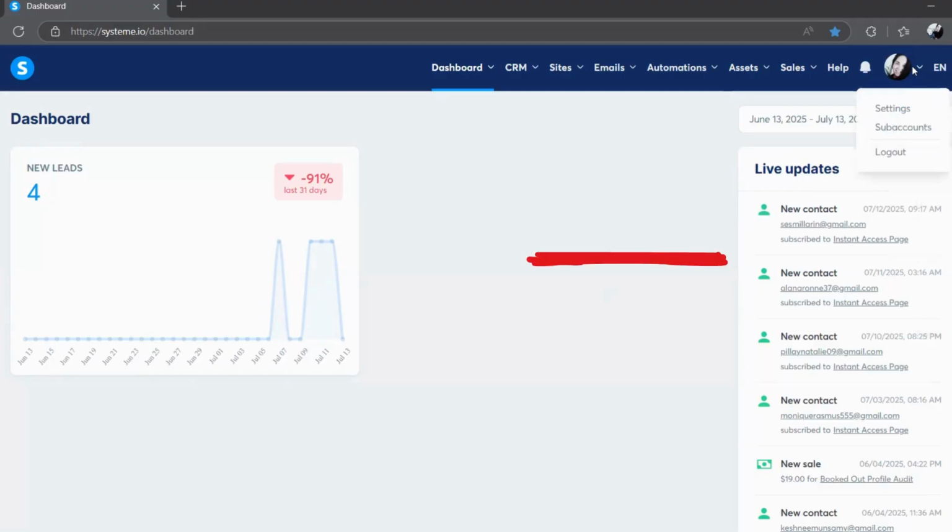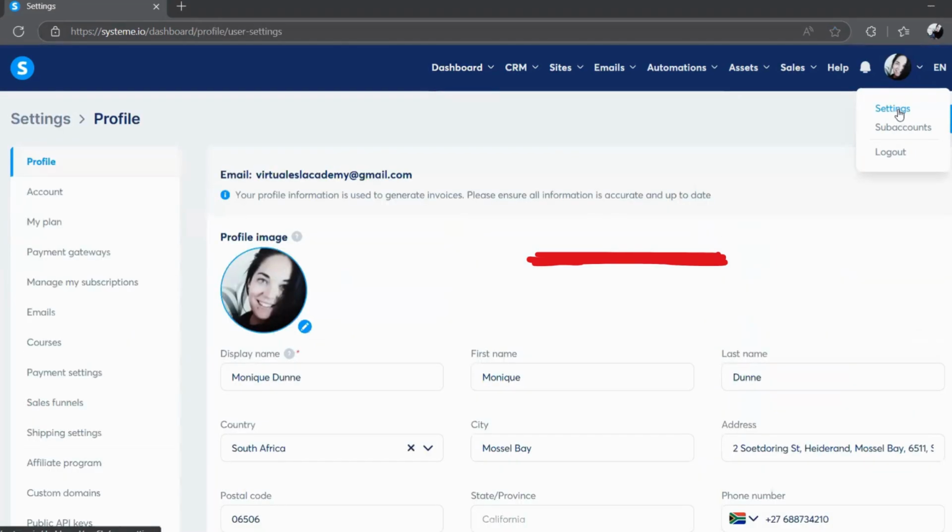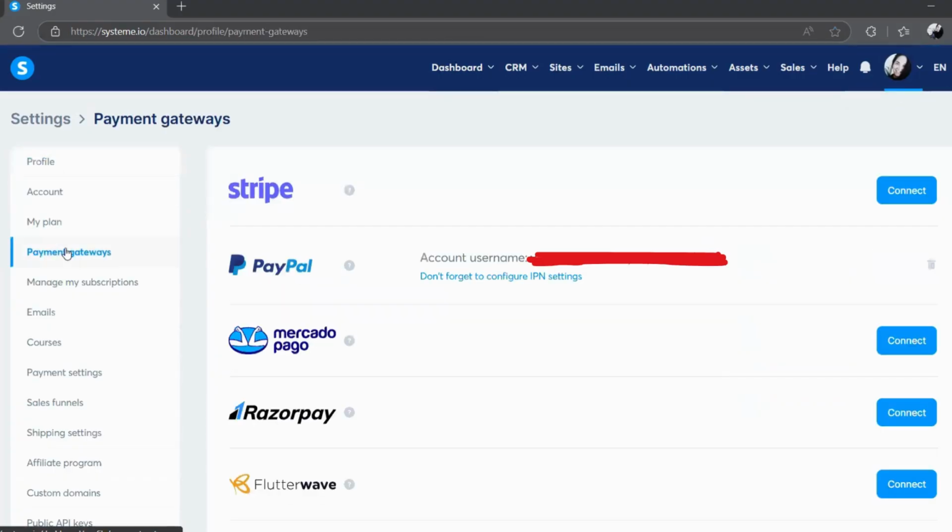Step 2, you'll go to Settings in the top right corner and select Settings from the drop-down. In the Settings menu on the left-hand side, scroll down and click Payment Gateways. This is where you'll connect your PayPal and Stripe. You'll see a section for PayPal. Just paste the PayPal email address that you use to receive payments. Then click Save, and that's it.